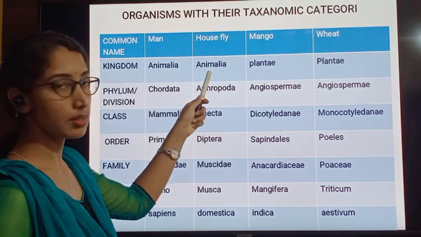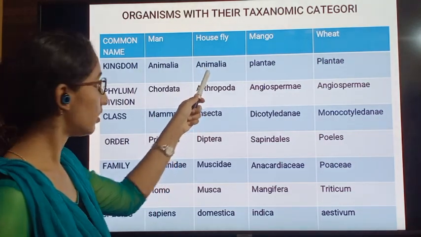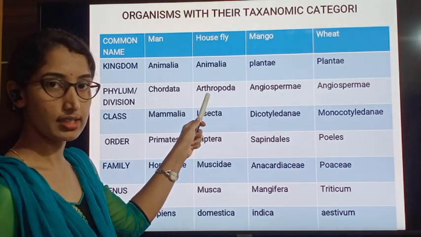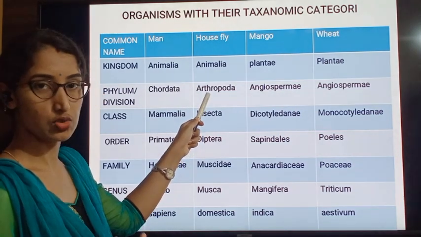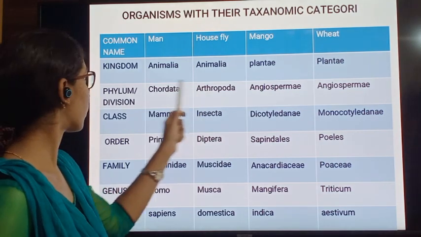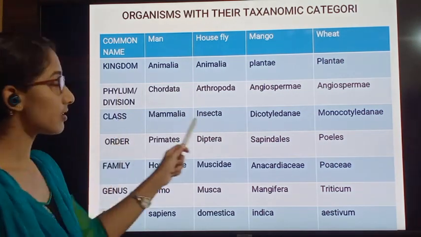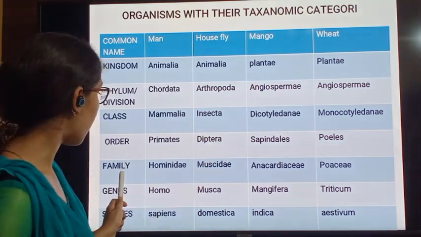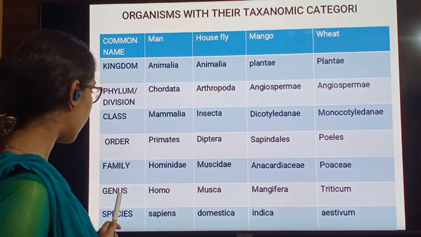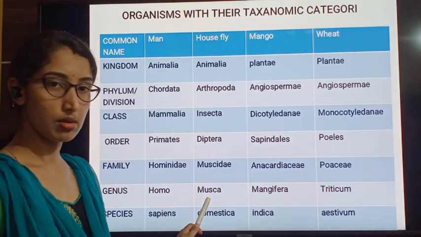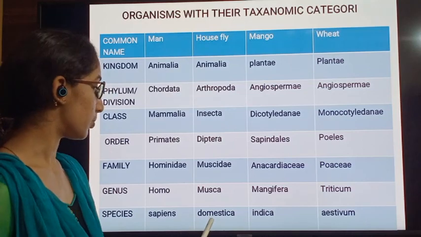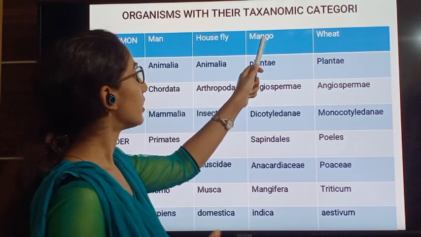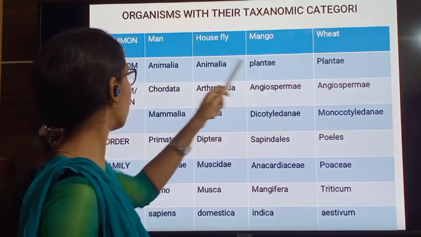Housefly belongs to kingdom Animalia, that is also an animal, and it belongs to phylum Arthropoda because of jointed legs. Arthro means jointed, poda is nothing but legs, Arthropoda. And class Insecta, order Diptera, family Muscidae, and the genus is Musca and species is domestica. So we call it Musca domestica. Next example is mango.